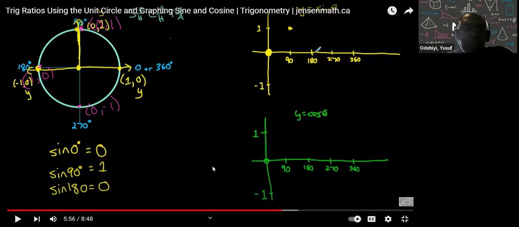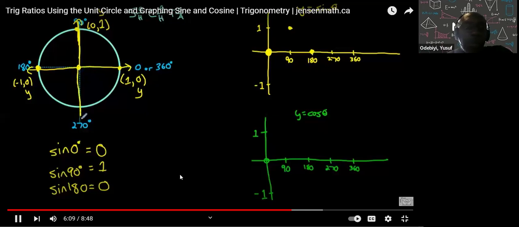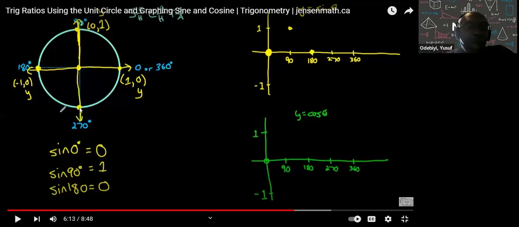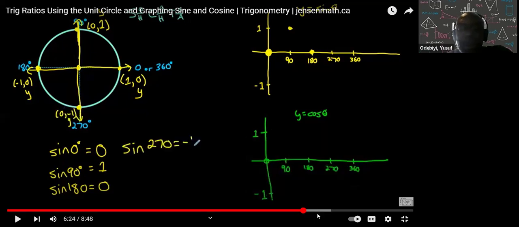Follow this plate from here. So the ratio, when we rotate 180 degrees, is back to 0. How about when we've rotated from the initial arm, when we rotate 270 degrees? So the terminal arm is now going to intersect the unit circle right here at the point. Right, so here our y is -1, so sine 270 is equal to -1. Okay, it's equal to -1. There you go, -1. Okay, and then now the last one's going to be sine of 360. It should equal to 0. Okay.